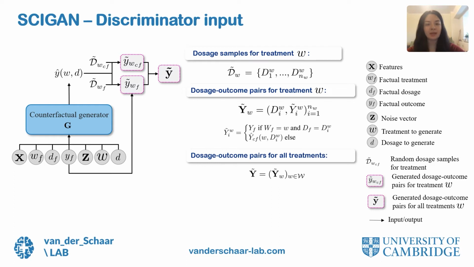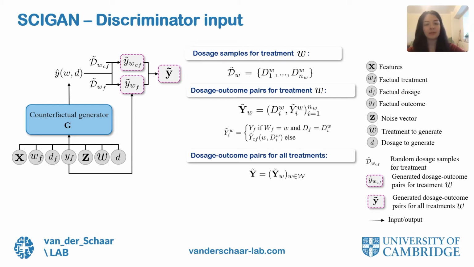For each treatment W, we will compare NW dosage samples. In particular, for each treatment W, we sample NW dosage levels from the dosage domain. Then, we use the generator to obtain the counterfactual outcomes for the sample dosages for each treatment W, and we form the dosage outcome pairs as indicated here. Note that for the factual treatment WF, we replace one of the dosage samples with the factual dosage DF, and we use the factual outcome YF instead of the generated one.